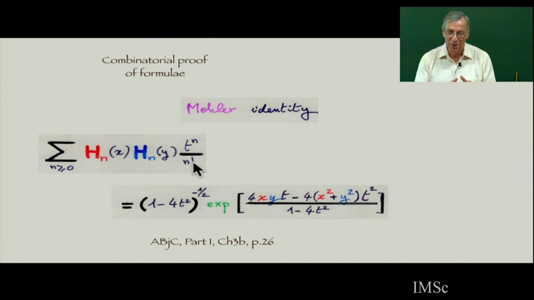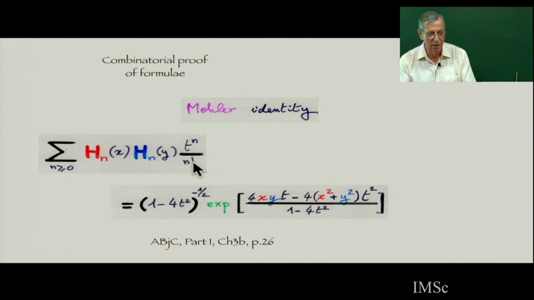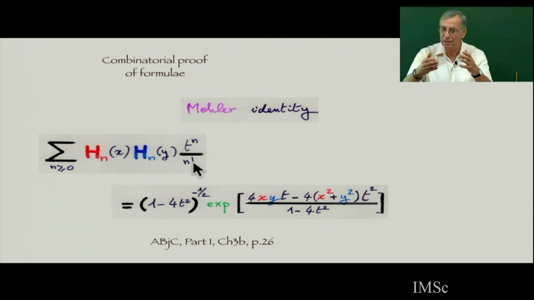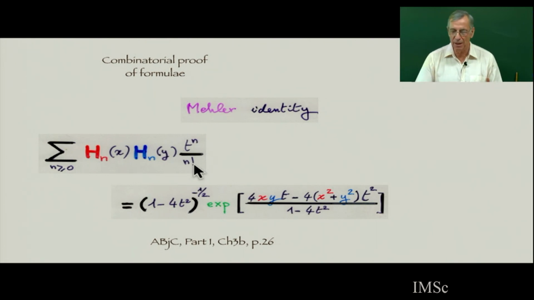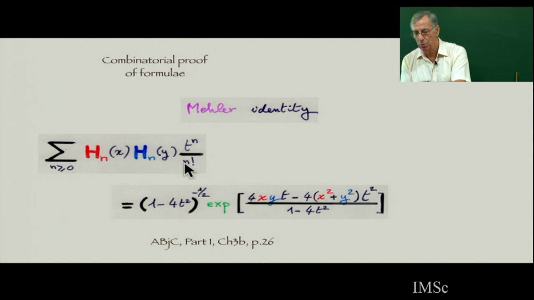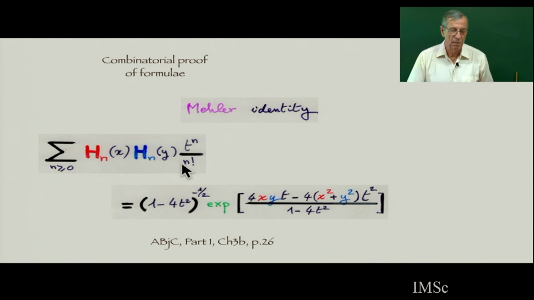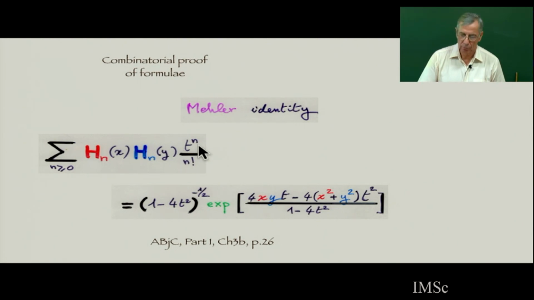This was a time when people interpreted orthogonal polynomials with some combinatorial objects, and then you can try to reprove classical identities, like this one, the Mehler identity, etc. So many identities on orthogonal polynomials have been given a combinatorial proof, reproved using the combinatorial interpretation.